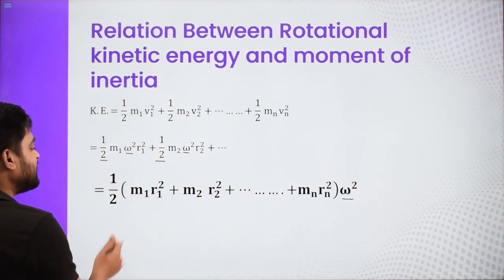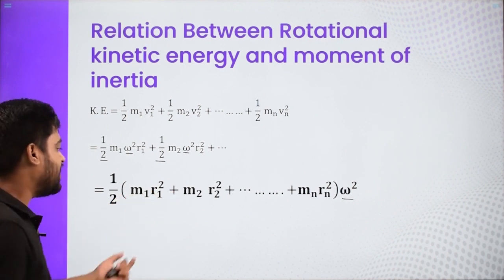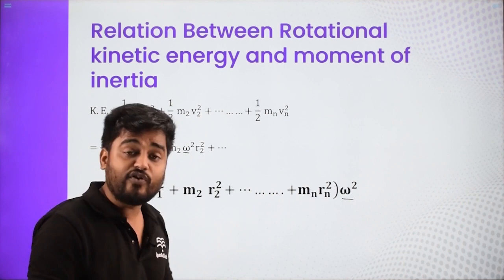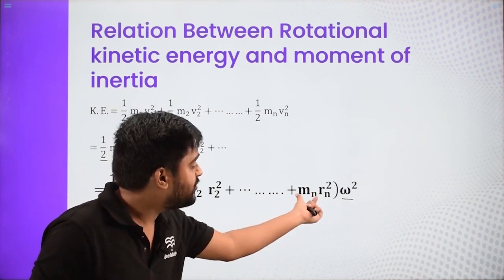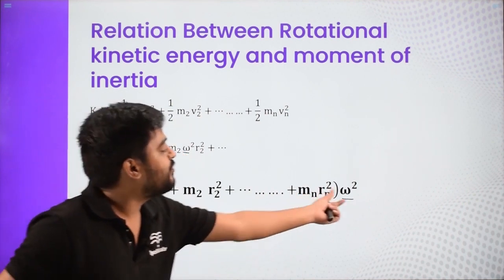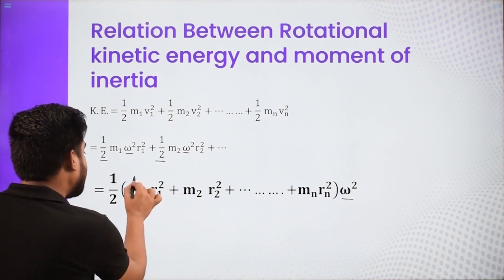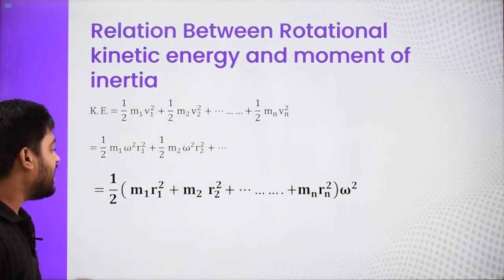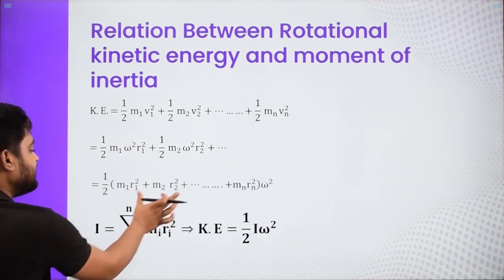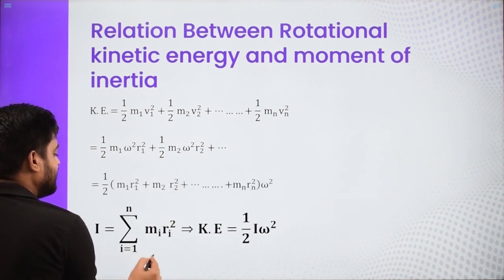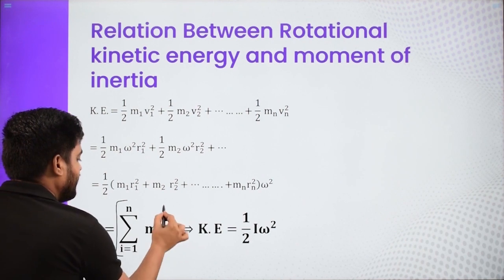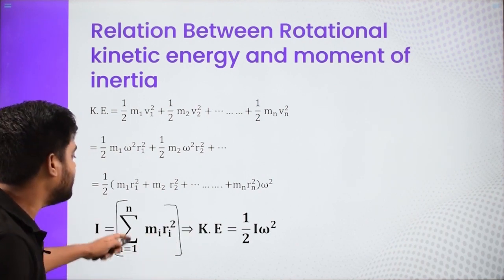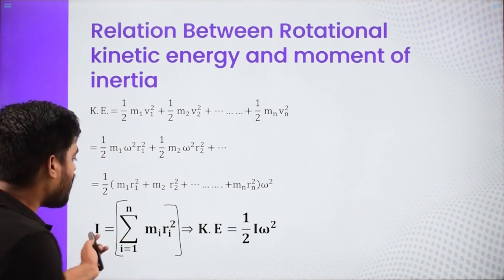So now it becomes half times m1 r1 square plus m2 r2 square plus m3 r3 square plus m4 r4 square, and so on all the way up to mn rn square, times omega square. So this entire bracket makes another thing, and if I want to write this entire bracket, it is nothing but the summation of mi ri square, where i varies all the way from 1 to n. So 1 to n means all the particles.